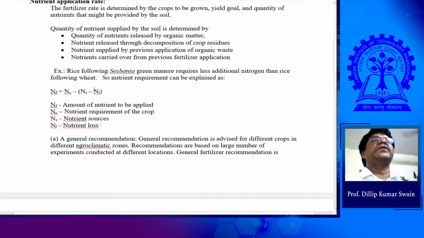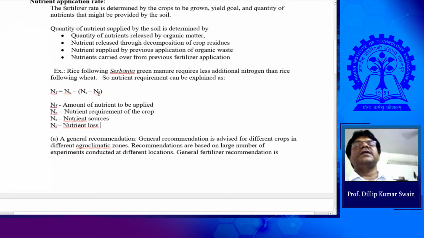But depending upon the loss, suppose the loss is 10 kg or 20 kg or 30 kg, then your fertilizer requirement will increase, is it not? If the loss is 10 kg, how much will you apply? 60 kg. So the fertilizer recommendation depends upon the loss.